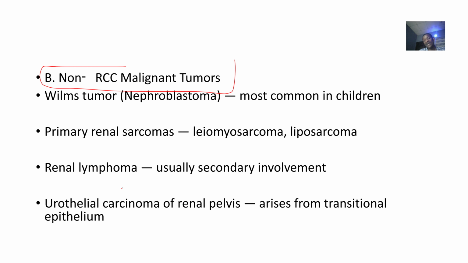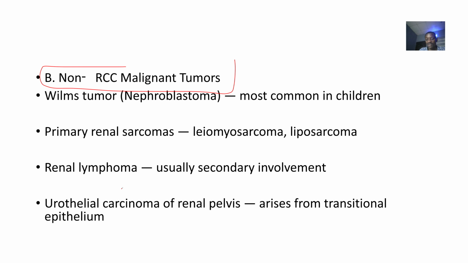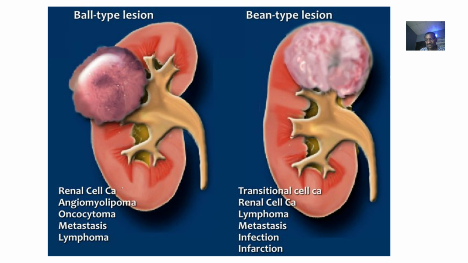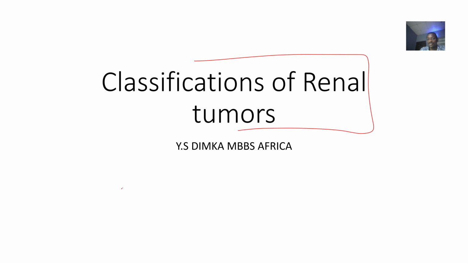Then we have the ones that are not renal cell carcinomas, like Wilms tumor, also known as nephroblastoma, and primary renal sarcomas like leiomyosarcoma and liposarcoma. We also have renal lymphoma, and the urothelial carcinoma of the renal pelvis. Now you don't have to worry about any one of these, because we'll come back and make videos on each one of them. But that's the classification of renal tumors based on benign and malignant.